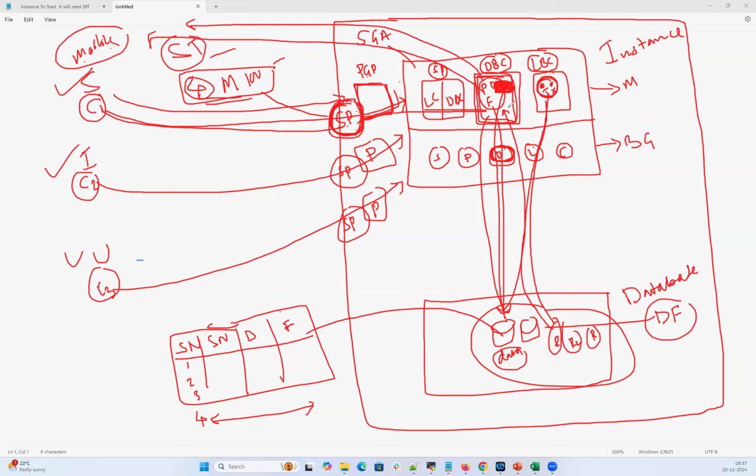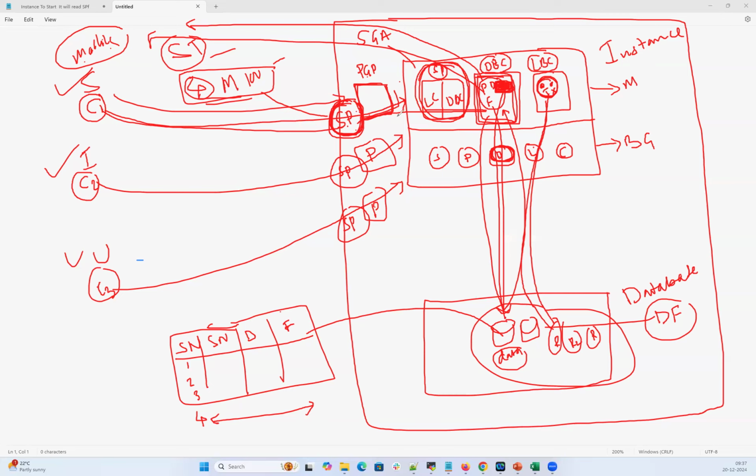Again, I just explained at a high level. I have not explained the shared pool. In the shared pool we have parsing, hard parsing, soft parsing, bind variables, and execution. I'm going to explain it in our regular classes, but for now this is enough.